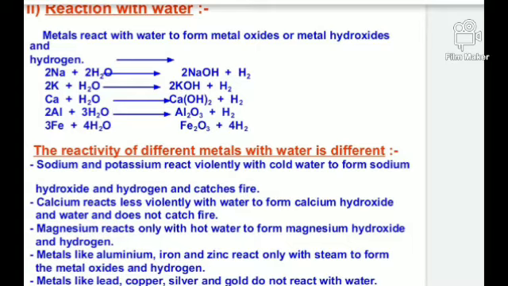And potassium also reacts very violently and produces potassium hydroxide and hydrogen gas. Due to their very violent reactions as well as the rise in temperature of the products, these reactions are considered as exothermic reactions.